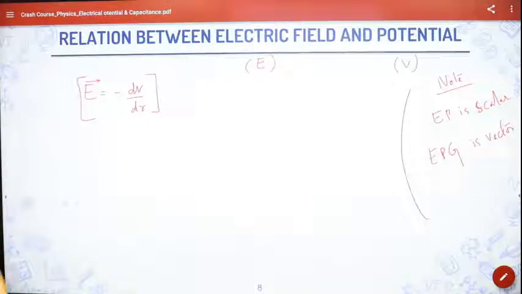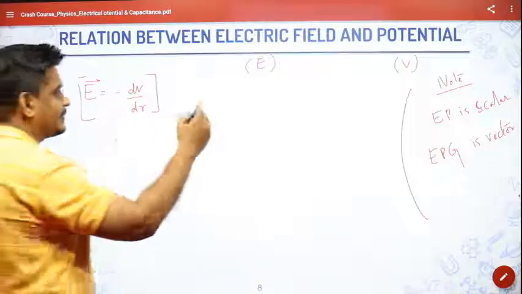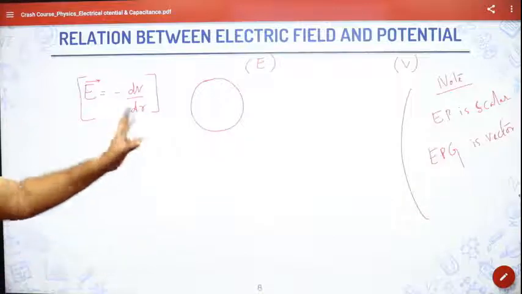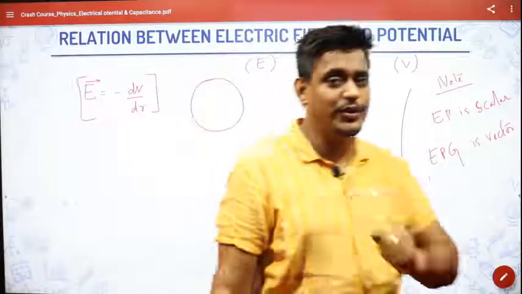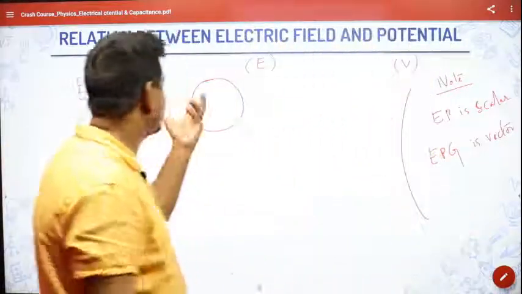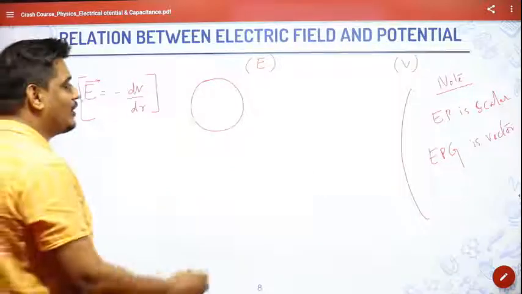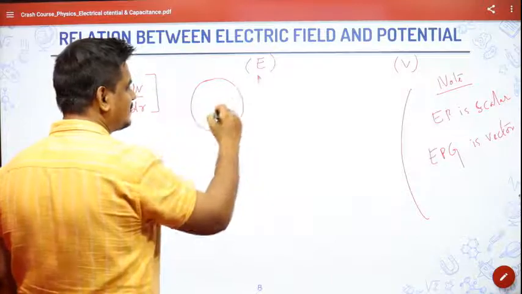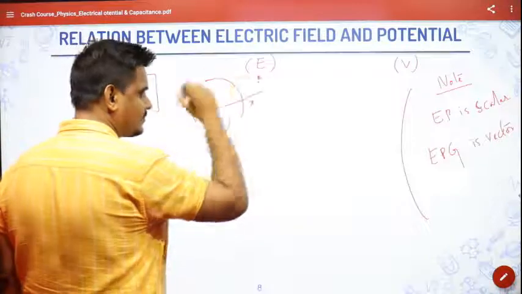Okay, so now by this formula, one thing we can find, if you remember yesterday's session. If you have a spherical shell, actually this topic was not in the syllabus, but anyhow I'm going to tell you. Suppose you want to find the electric potential at point A, some distance x outside.